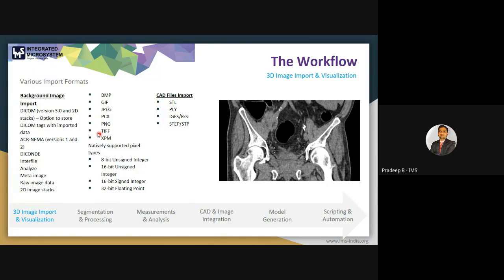I have not tested the complete data set library here, but I have just selected a few data that everyone is familiar with. We also have the option for the pixel type. A biomedical engineer or EC department can easily understand these pixel types. And for CAD files, we have the option to start our workflow with an STL file, PLY, IGES, or STP file.